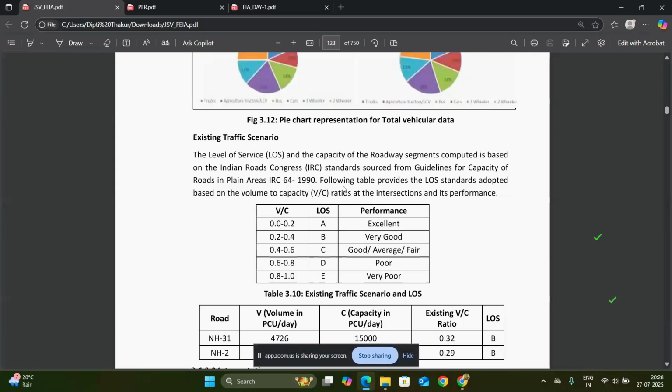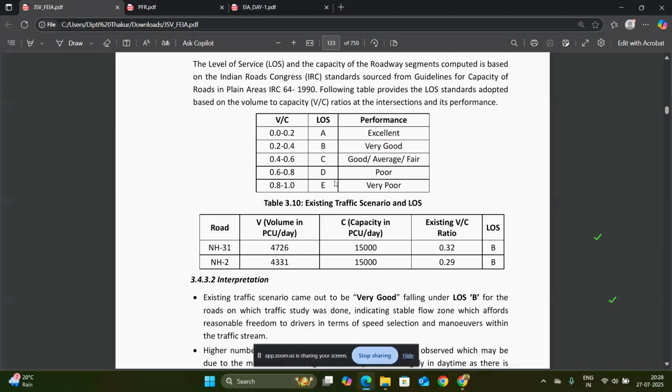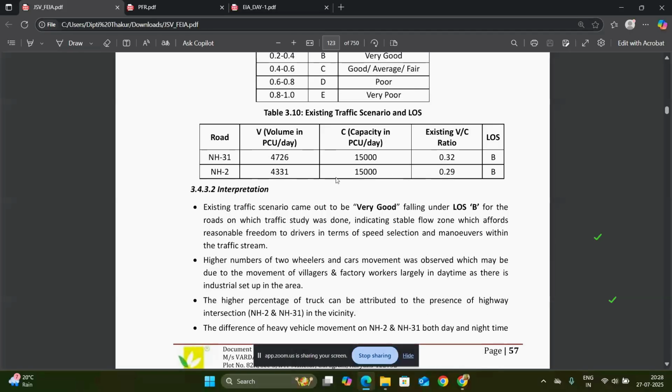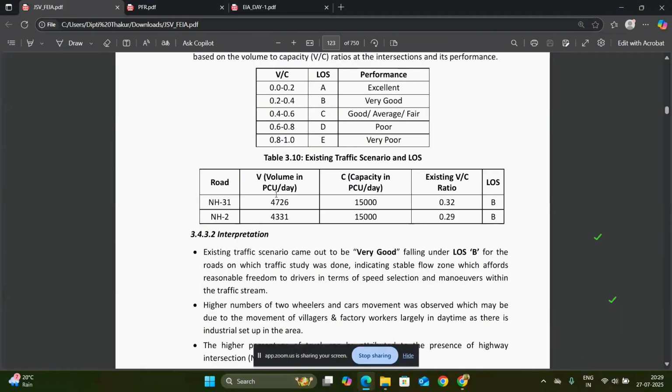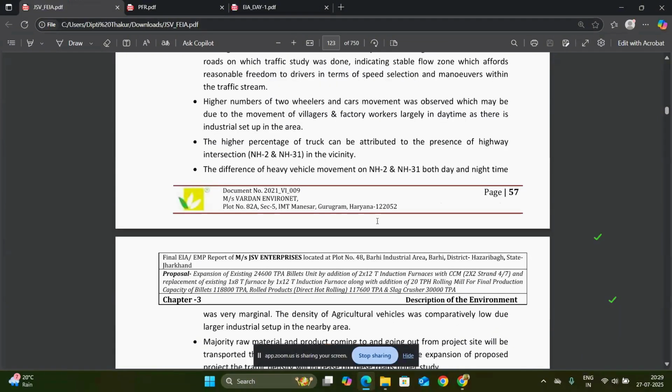In case of a greenfield project, you have to show the existing traffic scenario and the proposed traffic scenario after the installation of the project. Based on this, the interpretation is done.